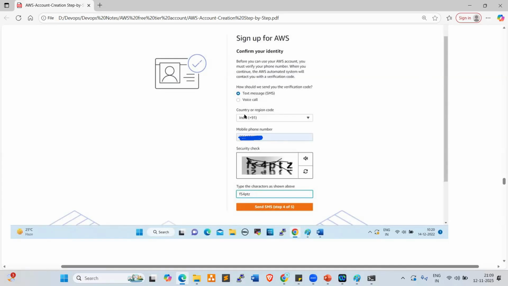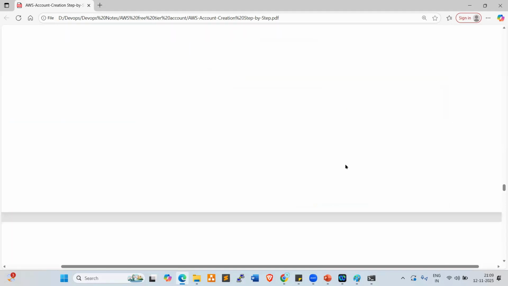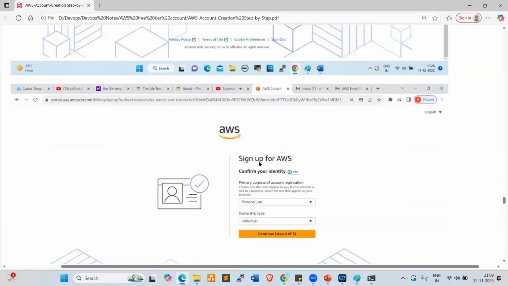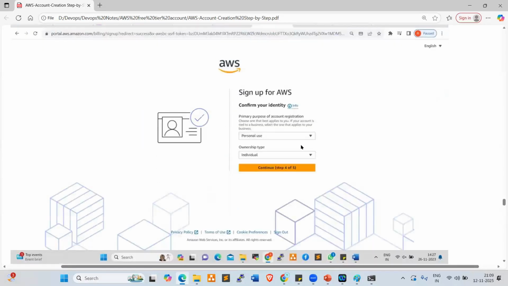Select text message, choose the country region, give your mobile number, and the security check code here. Click on send SMS. You will get the verification code, which you need to enter here. Once you enter this, it will ask for personal use or business, individual or group. We need to choose personal use only and individual ownership. Click on continue.